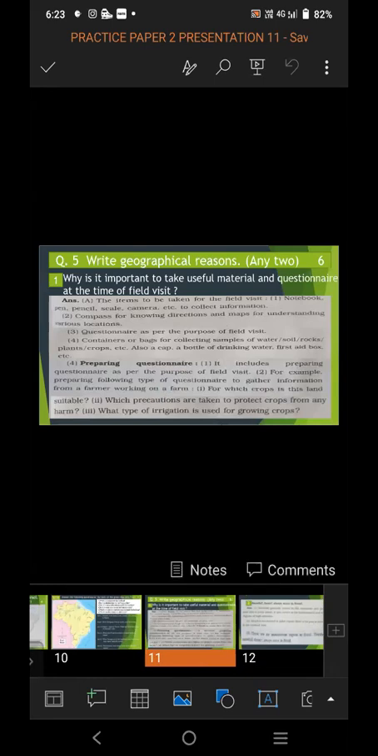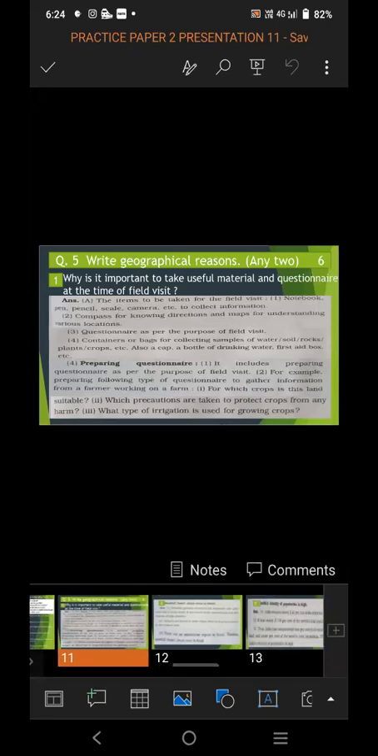Question number 5 is of give reason. In that, 4 give reasons are given to you. From those 4 give reasons, 2 give reasons you have to attempt. It is of 6 marks. Any 2 you have to attempt. One give reason is of 3 marks, and 2 give reasons are of 6 marks.